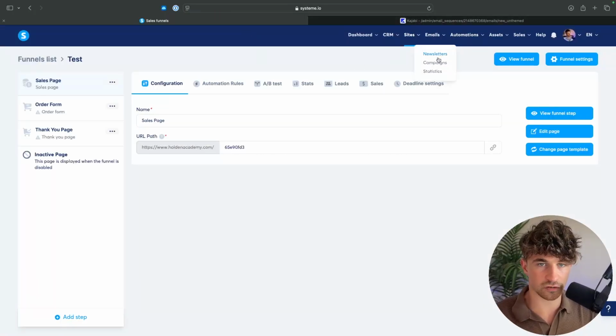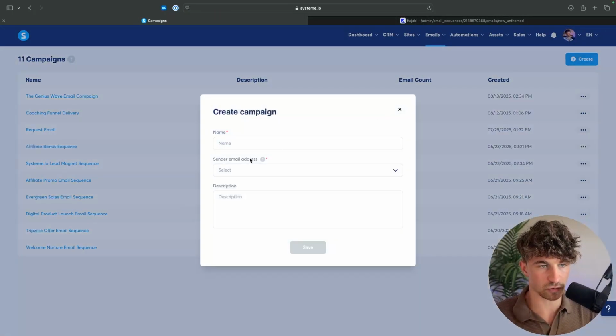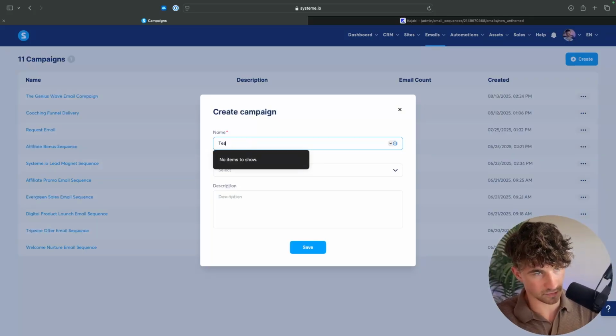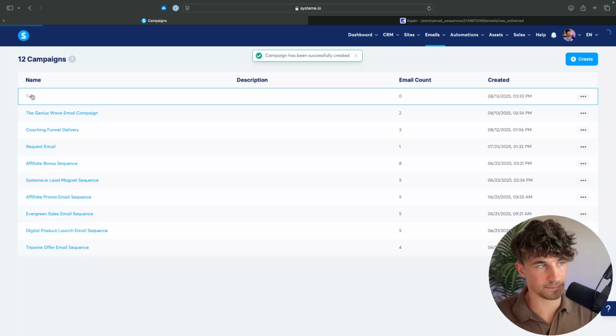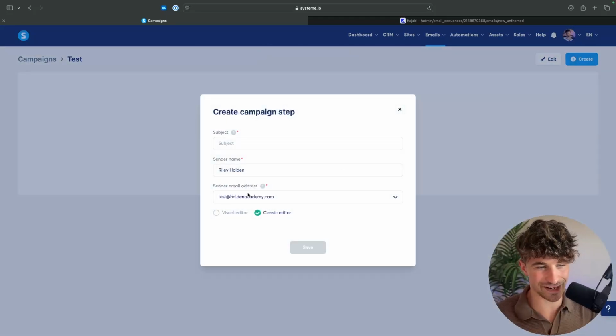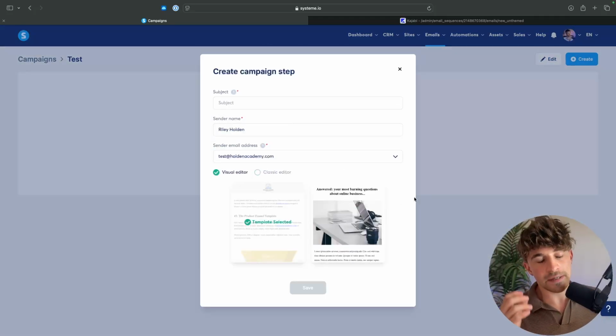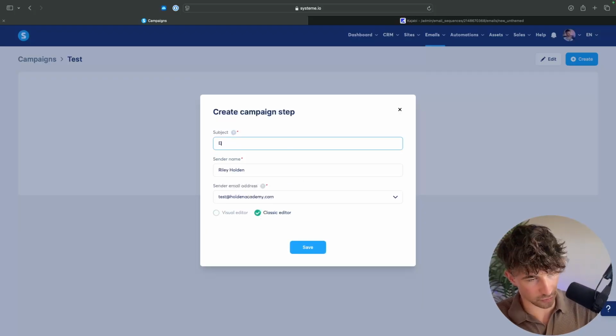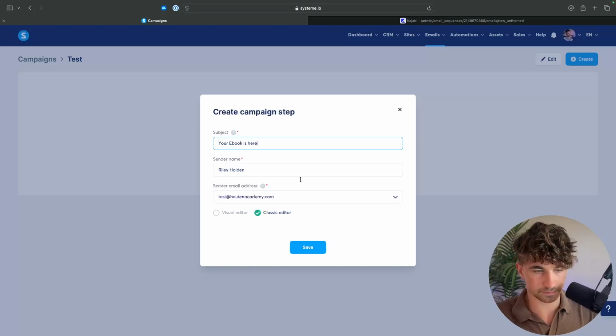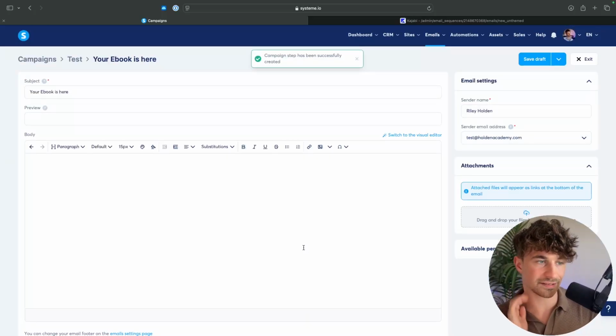With System, we can come over to campaigns. We can click on create and we can create a new campaign. So once again, let's call this test. Choose the sender email address and click on save. And then if we click on create and we go to the visual editor, yeah, these templates are far from what they are on Kajabi. But using the classic editor, let's just say once again, your ebook is here. We can go ahead and click on save.